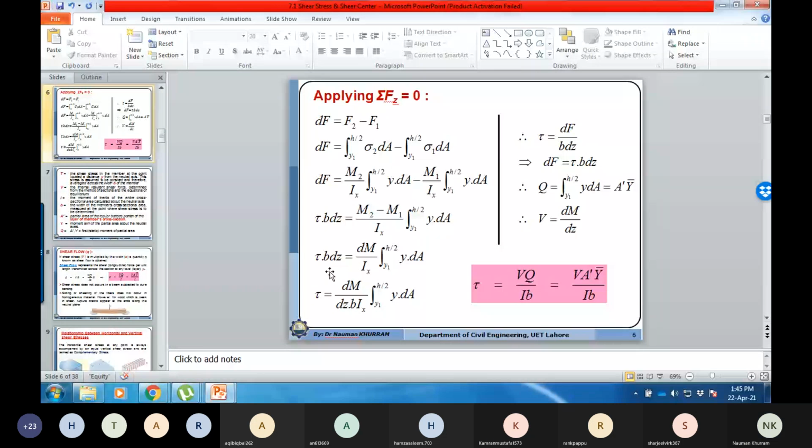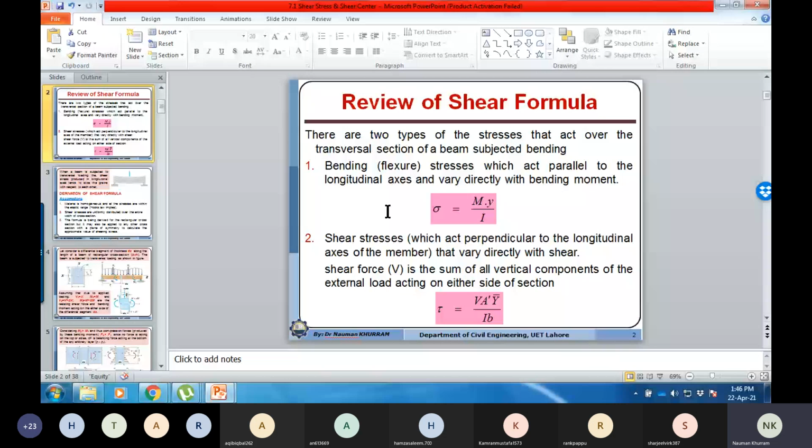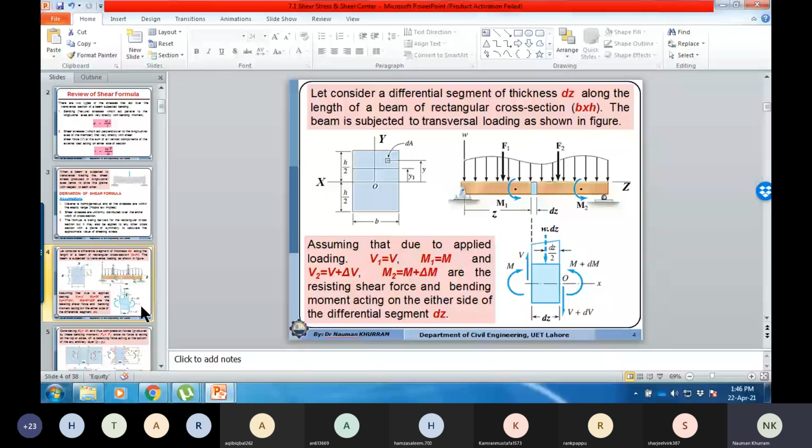I understand. Here, this V force is the shear force which is acting in vertical direction. You understand me? This thing I have to prove later on. And just to prove this, I have also this. At the moment, let me explain this. Actually, when I derive this formula, I will discuss the derivation in detail, then I will clear up your concept.